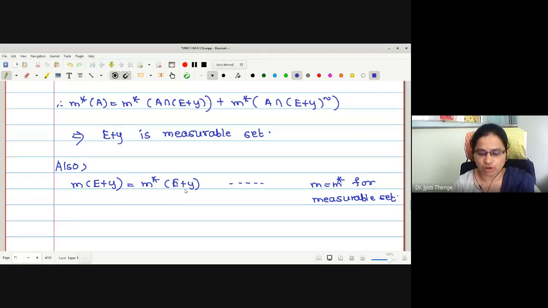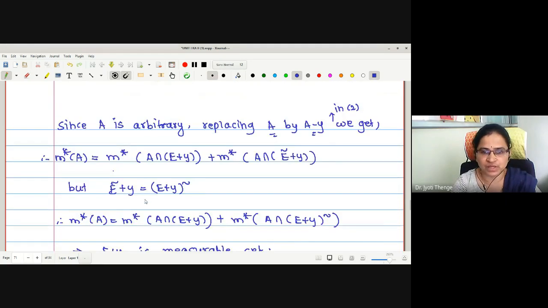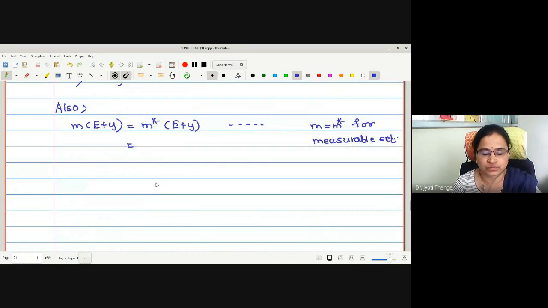But what is M star of E plus Y? It is, sorry, not just now proved, it is the translation invariant property. The reason is M star is translation invariant.